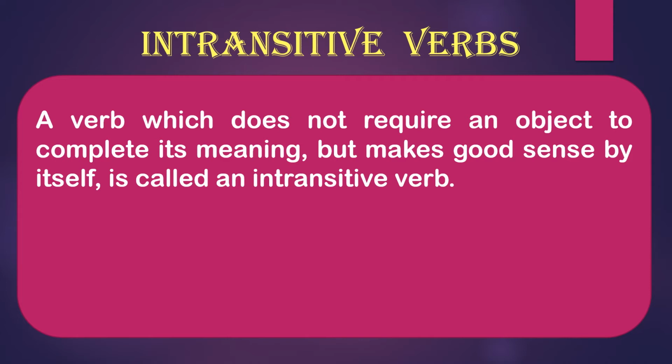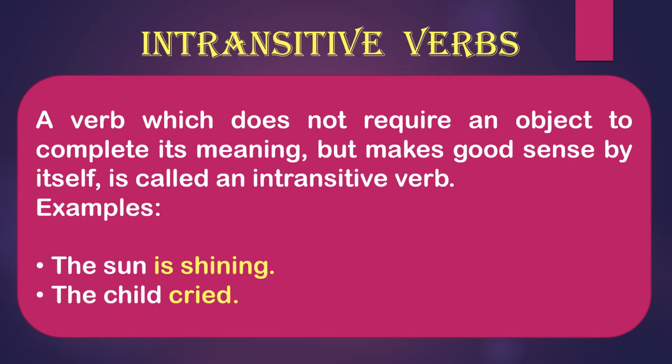So a verb which does not require an object to complete its meaning but makes good sense by itself is called an intransitive verb. It by itself makes very good sense of the sentence, so it does not require any kind of object behind it. Examples are here. The sun is shining. So here is no object. The child cried. Here is no object after the verb. So that means it is your intransitive verb.